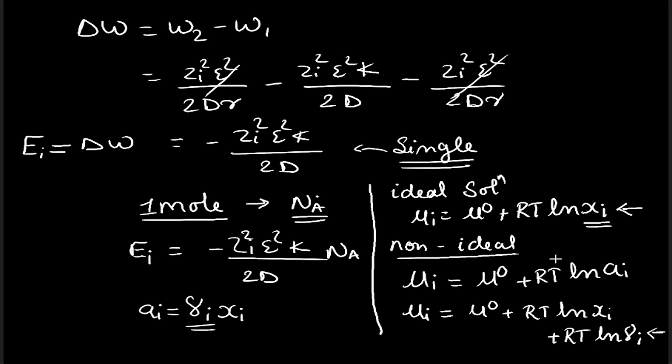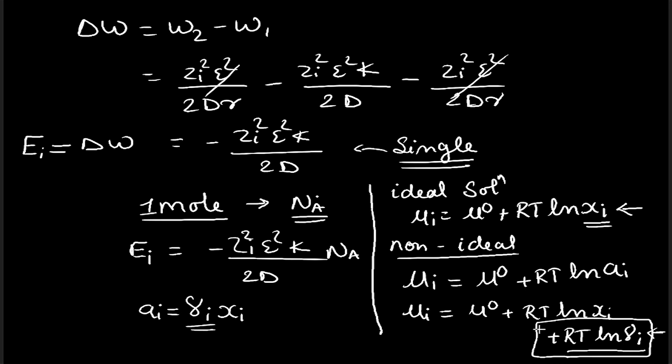Now when we compare both these expressions, we see that in the case of a non-ideal solution, this term is greater as compared to the ideal solution, and this greater term represents the free energy accompanied by adding 1 mole of an ionic species to the solution.